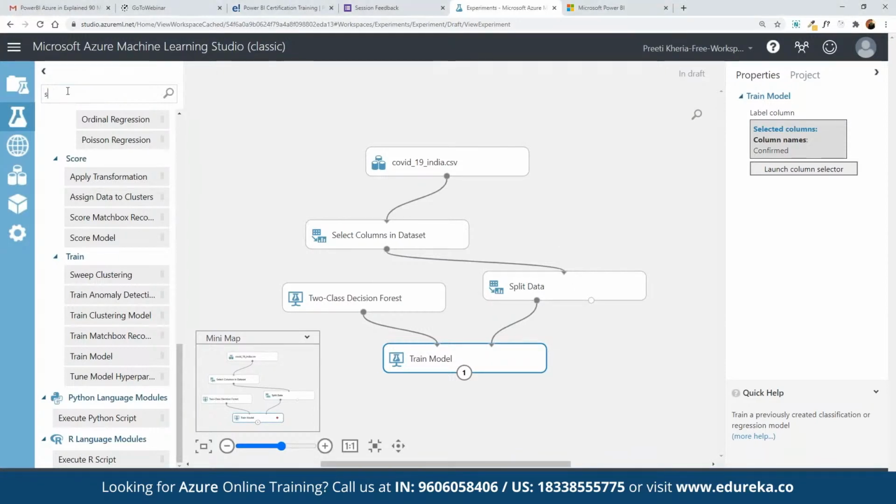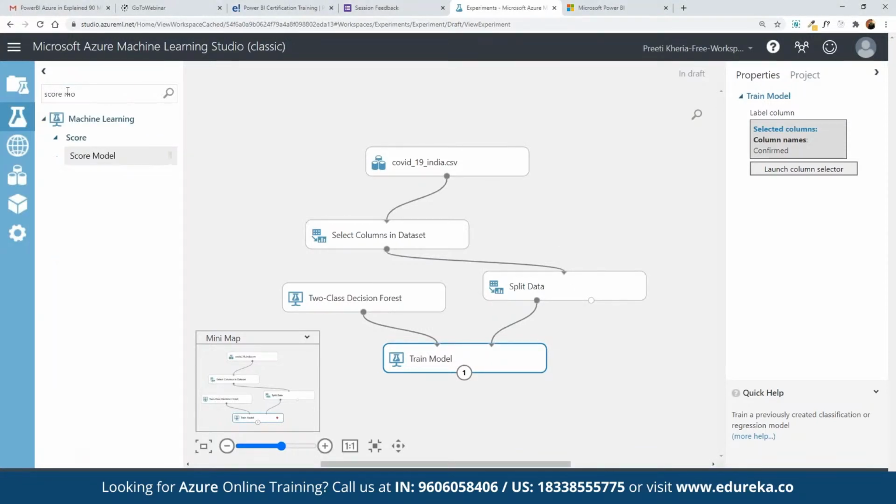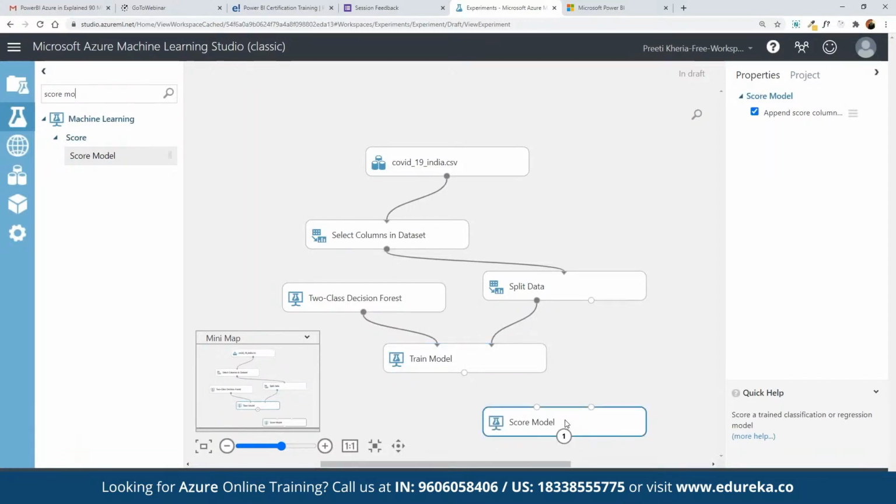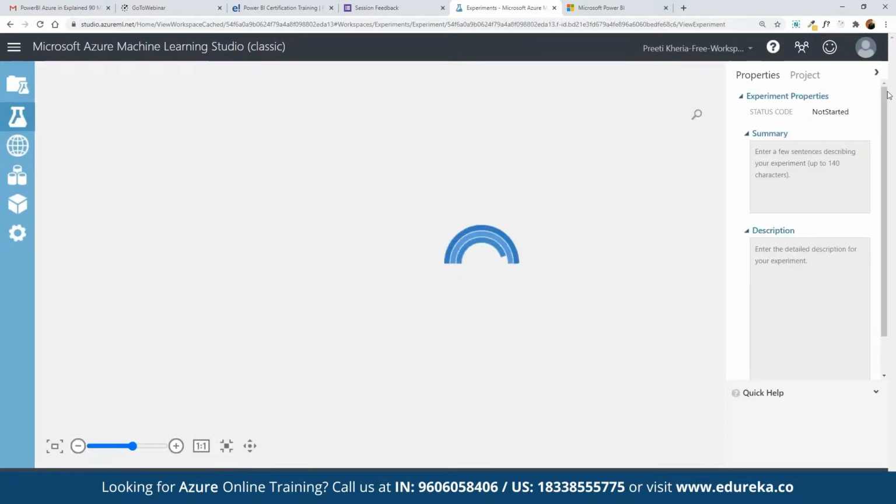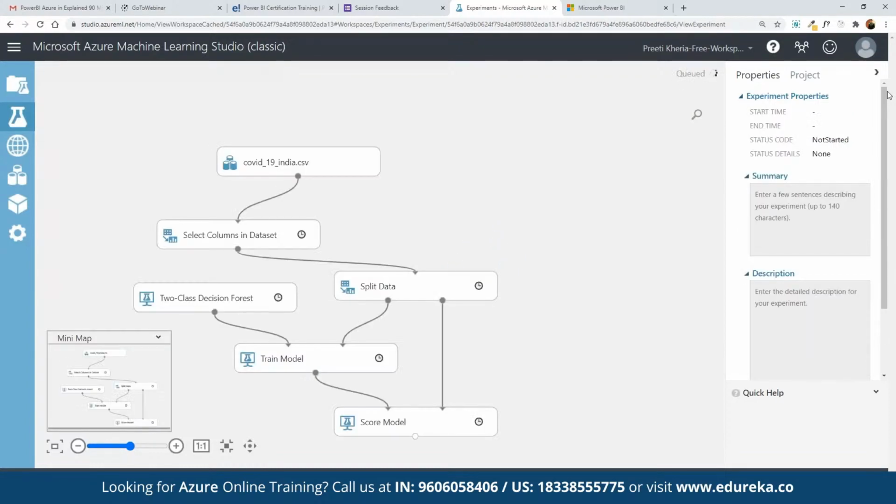So here we can search for score model. We can define the score model, and here we are going to link the score model along with the components that we want to integrate this with. And once we are done, we can simply run it to see. Now, if each and every step is correct, we will be able to see the entire model created one by one. That means each and every model statement is currently being executed one by one. And if there are no issues, it is going to be deployed automatically.